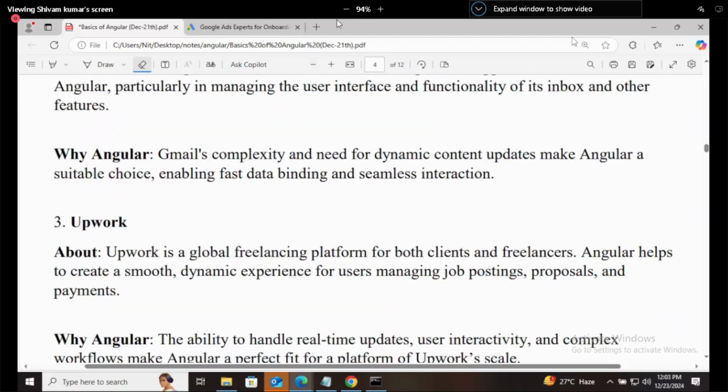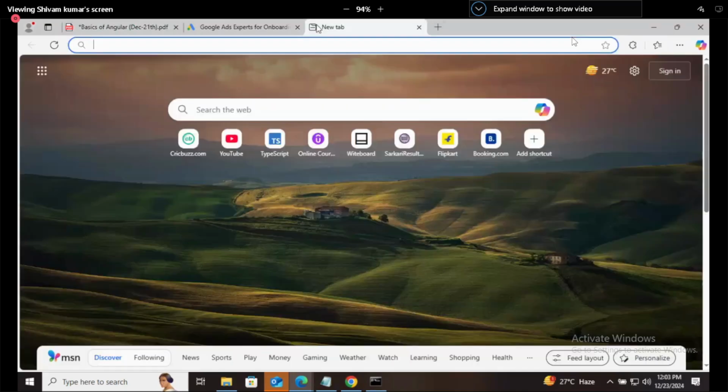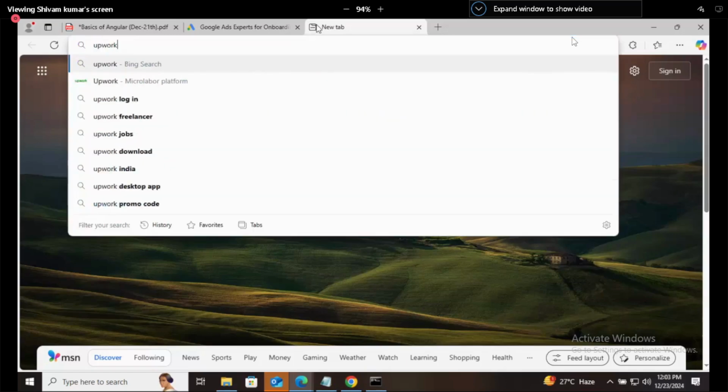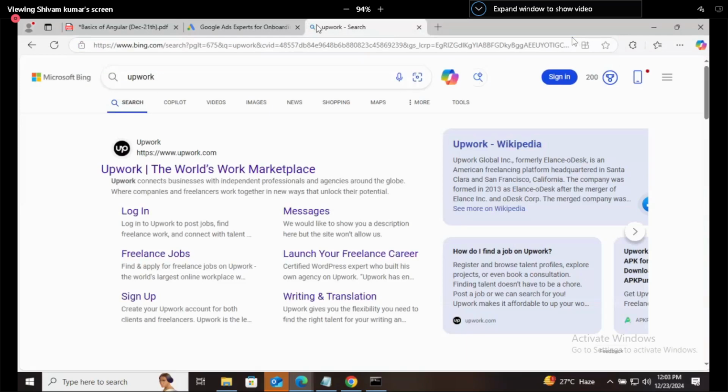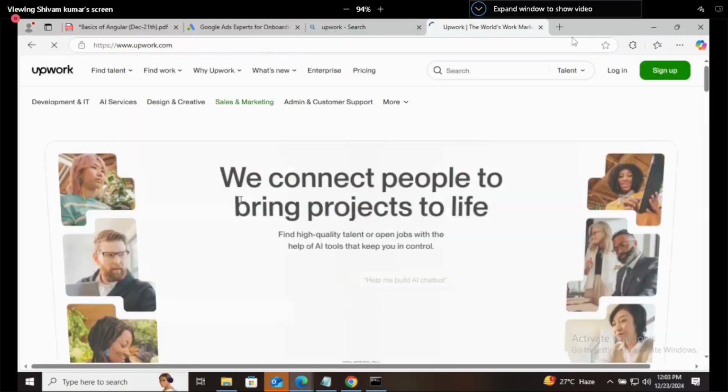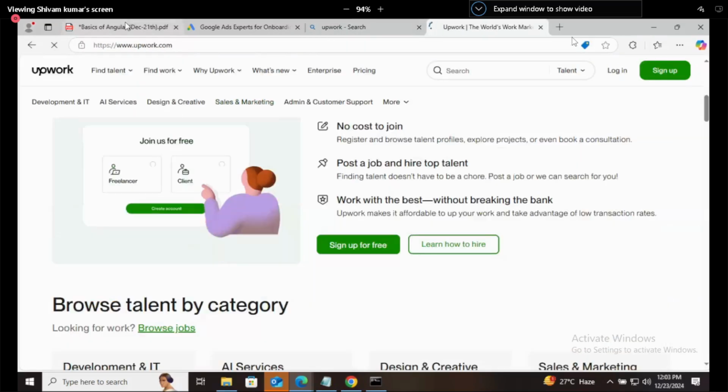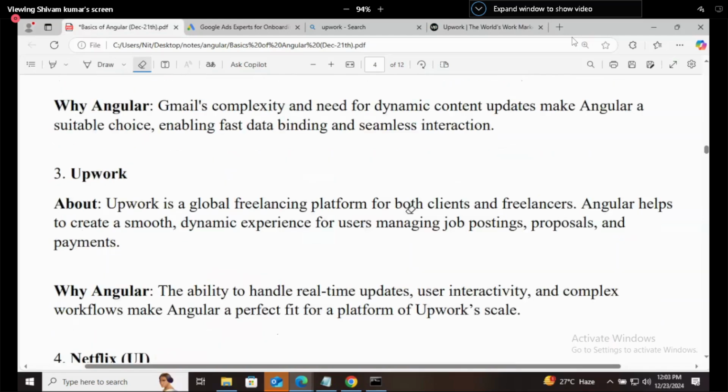Upwork. This is a freelancing platform from where you can get jobs or work. I have used it personally for my work. Upwork and Fiverr are two websites from where you can get jobs or freelancing work. This website is also using Angular. And why is it using Angular? Angular helps to create a smooth, dynamic experience for users managing job postings, proposals and payments.